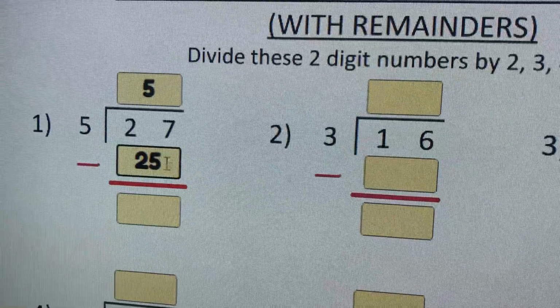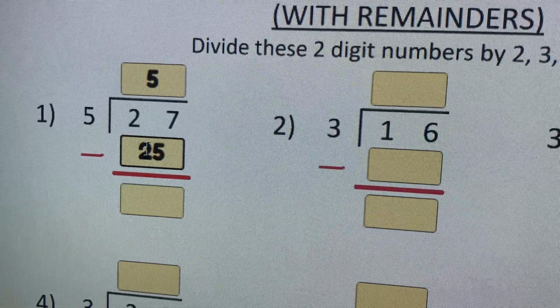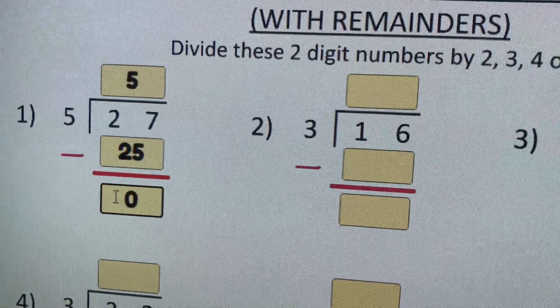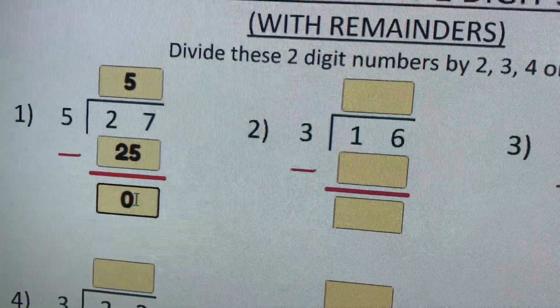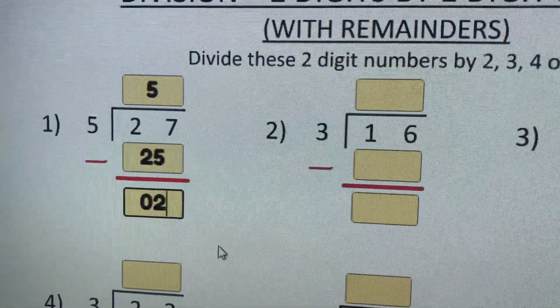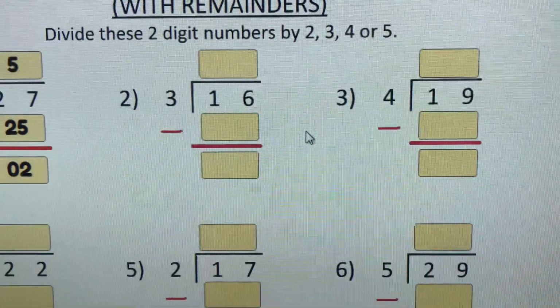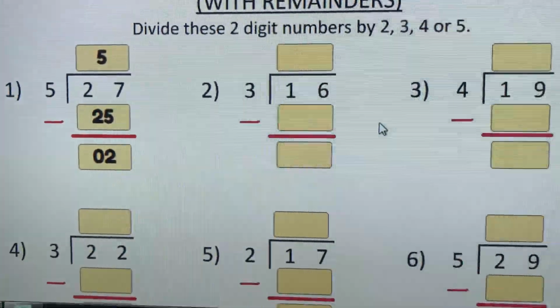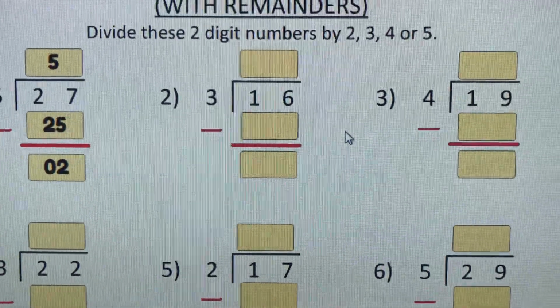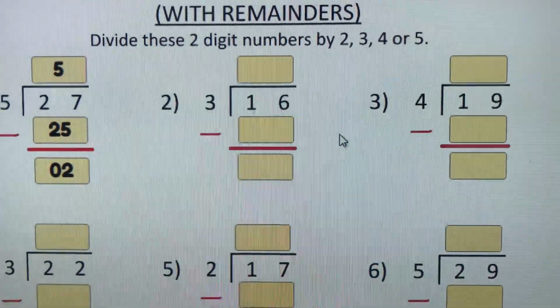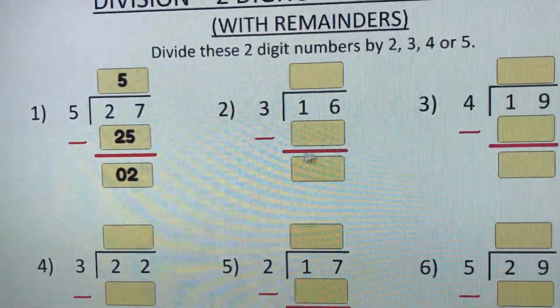Now I subtract. 7 minus 5 is 2, and 2 minus 2 is 0. And that's the correct answer for the next one. Be very careful with that, okay? Remember we talked about that, division. If you need any more help, please let me know.